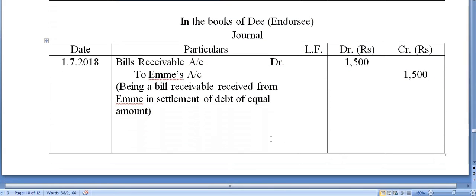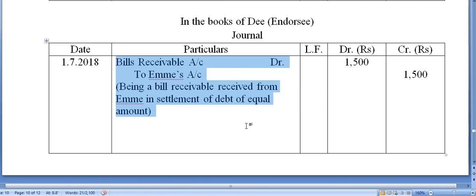Now, in the books of endorsee, on 1st of July, the bill was endorsed in favor of D by ME. So it will be recorded as bills receivable account debit to ME's account.